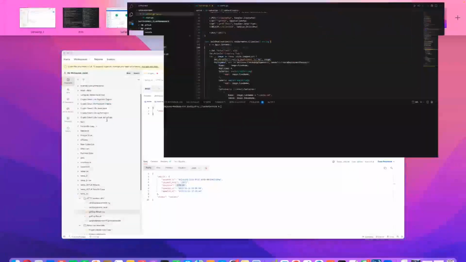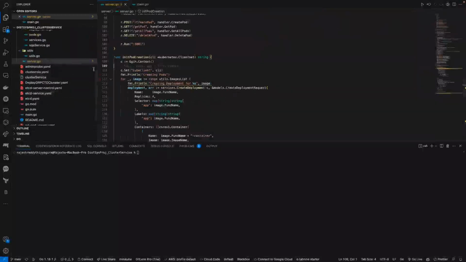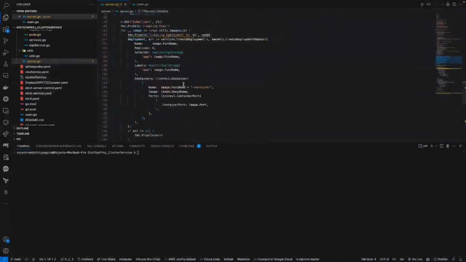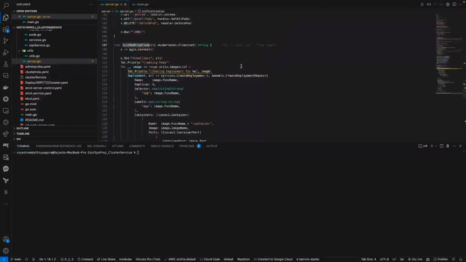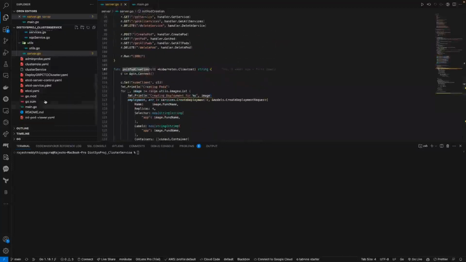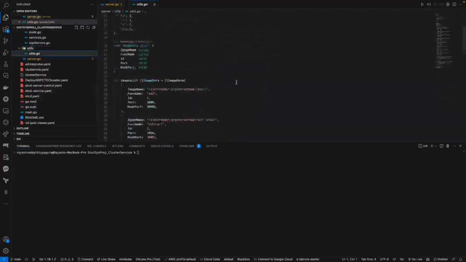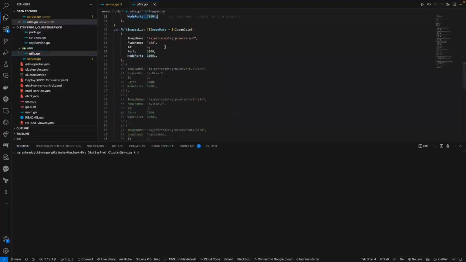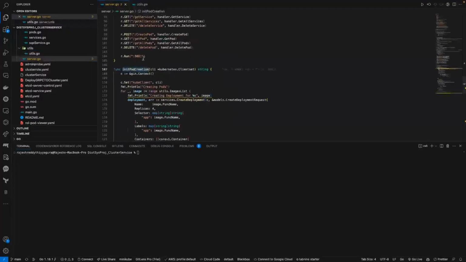So to give you a gist of the cluster service, here is the cluster service. So what does the cluster service do? It exposes some routes, and also it does the initial pod creation when the cluster service has been started. Initial pod creation for each and every functionality. So you can see here, this is the list of the functionalities that we are supporting, and these types of pods will be created initially. And we're doing it by the node port, and we're specifying the port that is being exposed outside the cluster.